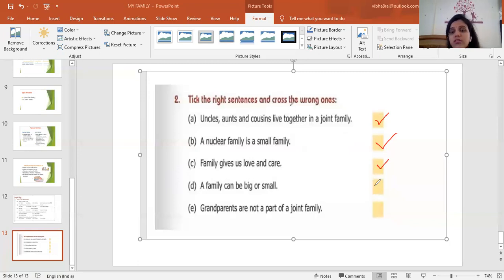Family big भी हो सकती है, small भी हो सकती है. This is also correct. Grandparents are not a part of a joint family. क्या grandparents joint family का part नहीं होते हैं? So this statement is wrong. Okay, grandparents joint family का part होते हैं.